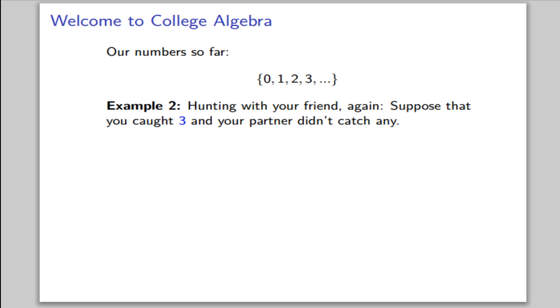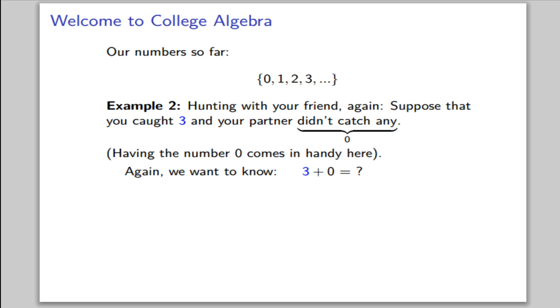Let's continue with our hunting example. Again, suppose that you caught 3 antelope, but this time your partner didn't catch any. In other words, your partner caught 0. Here's where having the number 0 comes in handy. So if we want to know how many you caught in total, again what we're trying to figure out is 3 plus 0 equals what? And again, we of course know that 3 plus 0 equals 3.